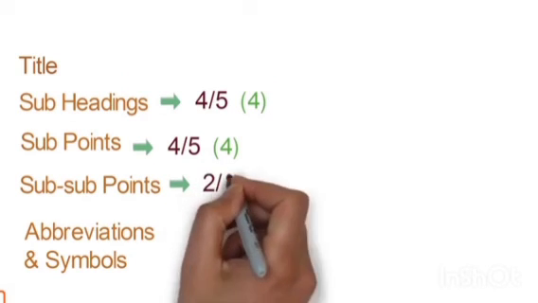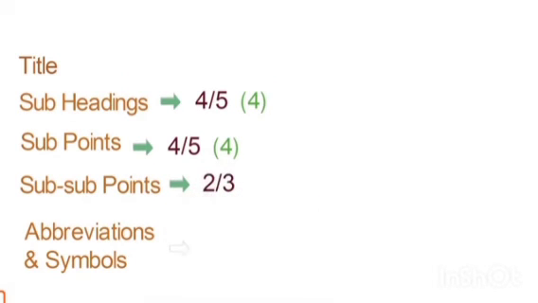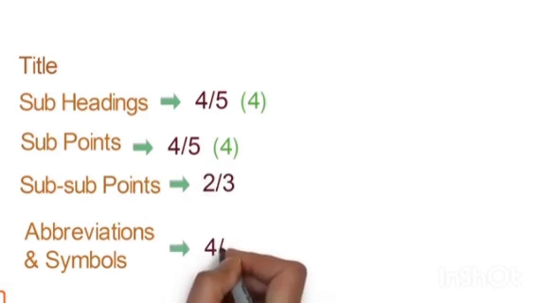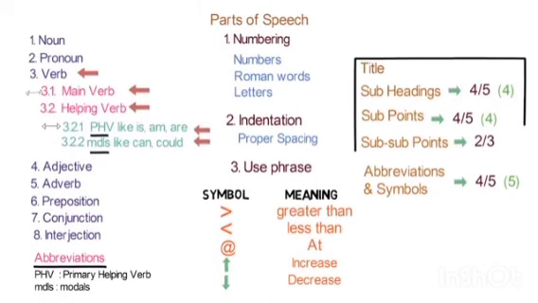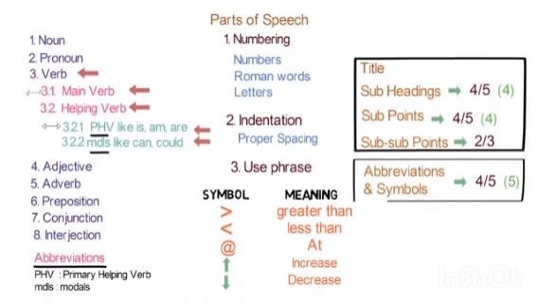Then sub points around 4 to 5, we can take it as 4. Then sub sub points around 2 to 3, and abbreviations must be around 4 to 5, or we can take 5. But this is just an approximate imaginary thing that I am telling you. You can go for more and you can also go for less. So 3 things that we discuss over here. The first one is how to do the note making, then the using of abbreviation and symbol, and the last one is the summary.